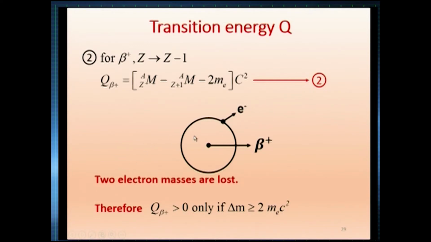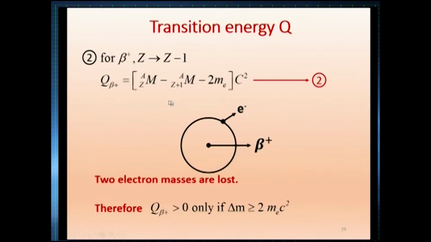Therefore, in this process, two electron masses are lost for the parent atom and the daughter atom. If we take not only the nuclear mass change, but there is electron mass also. You remember, one is nuclear mass and we are talking about the atomic mass as a whole atom. So, for the whole atom, if we include the electron, it becomes the atom. Therefore, this part refers to nuclear mass difference, and because of the loss of two electron masses, we get 2 times me, mass of electron.